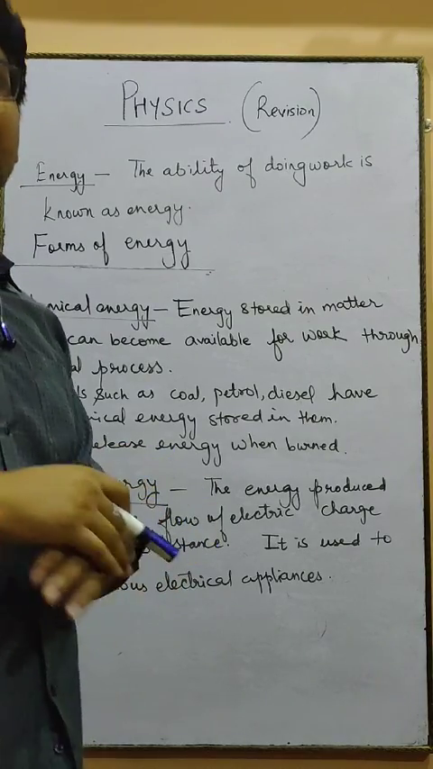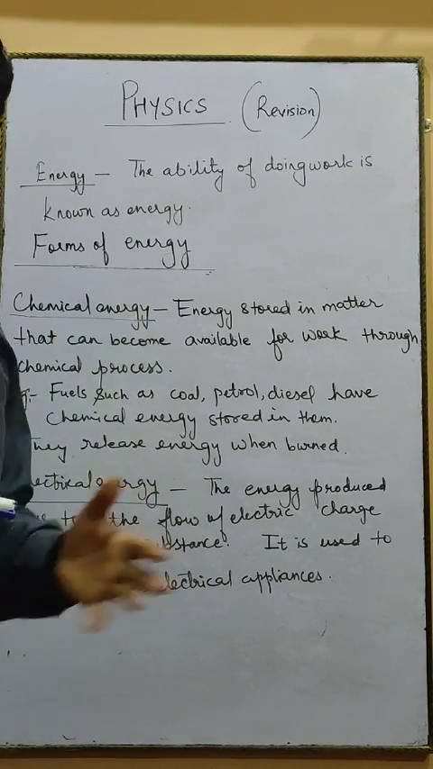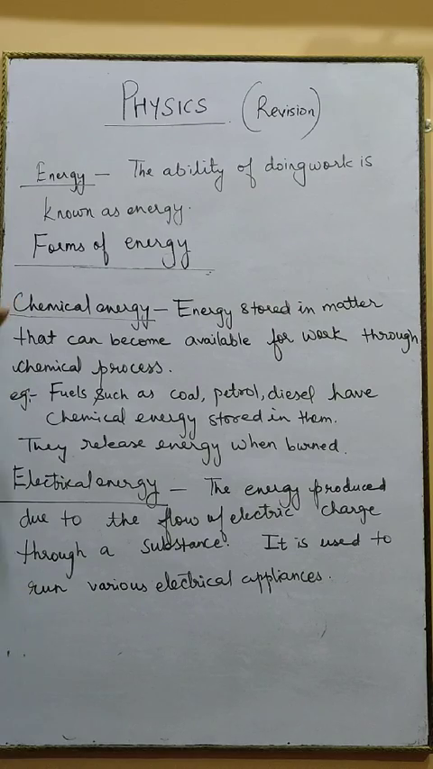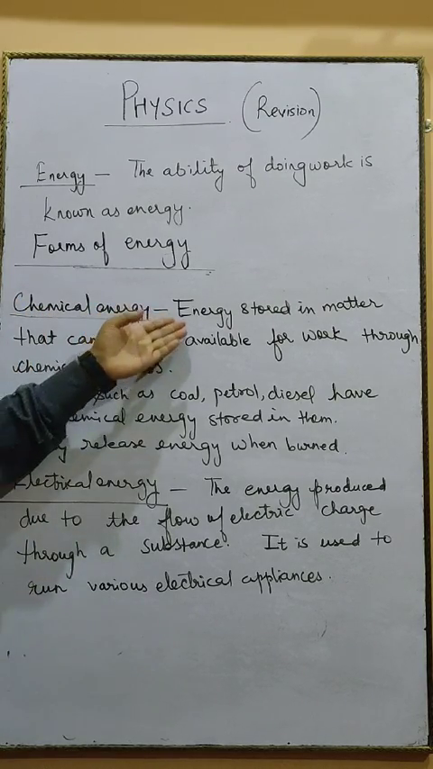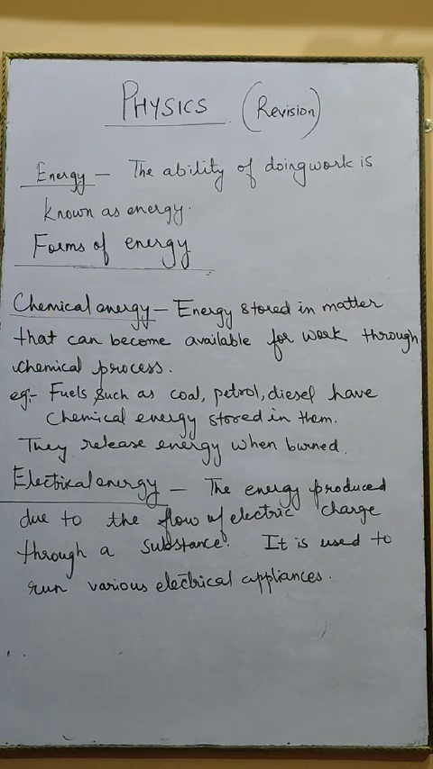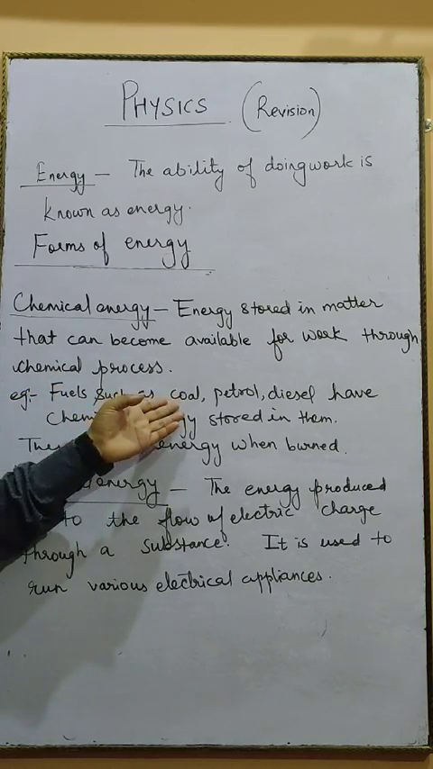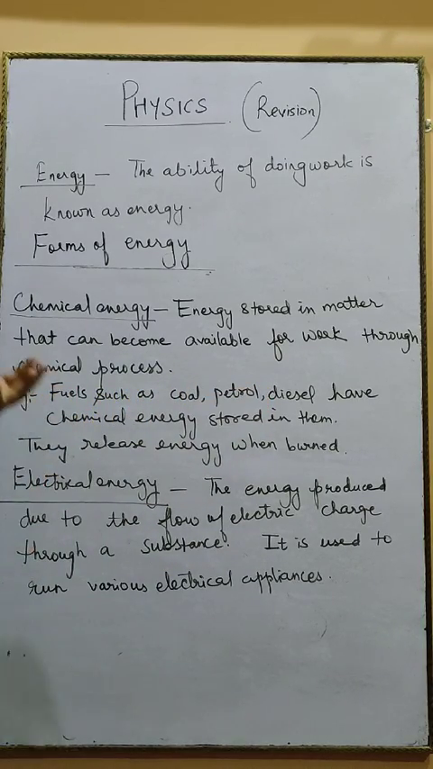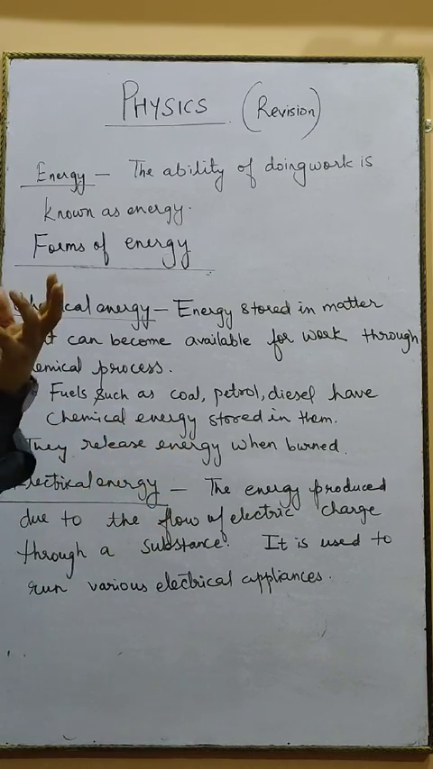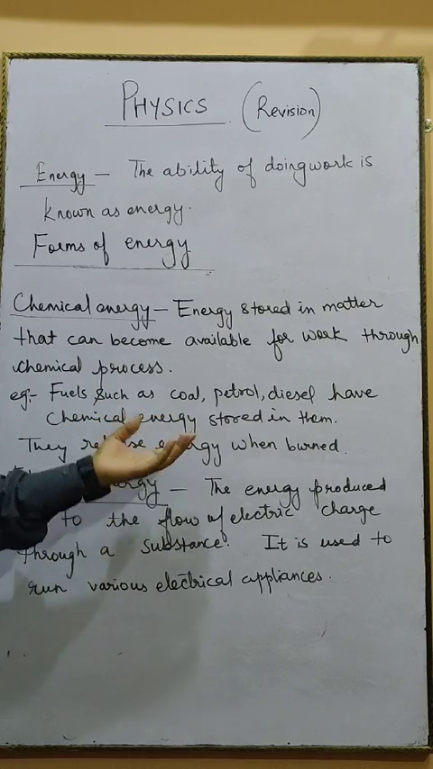Now, after talking about mechanical energy, which consists of potential energy and kinetic energy, there is another form of energy: chemical energy. Energy that is stored in matter. We know that everything is made up of matter, and the energy stored inside the matter that can become available for work through a chemical process is known as chemical energy. For example, fuels. We generally use fuels like coal, petrol, diesel, kerosene. They have chemical energy stored in them. Whenever you burn or heat them, they release this kind of energy.